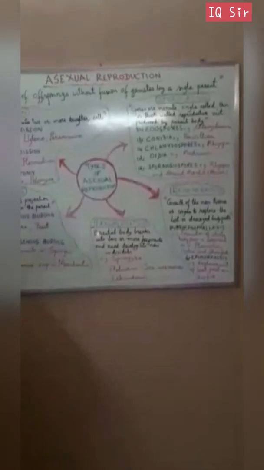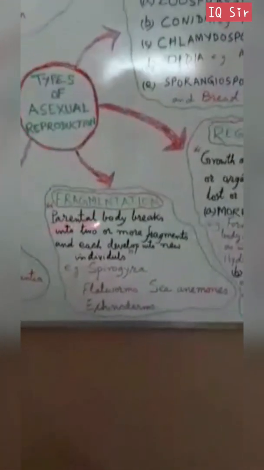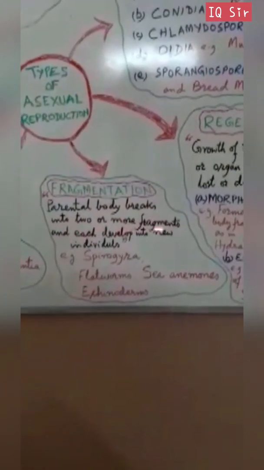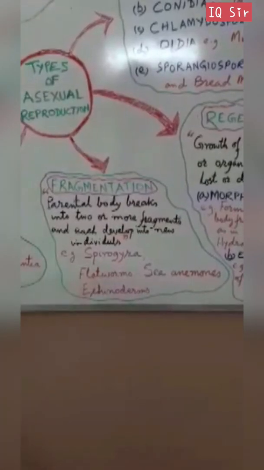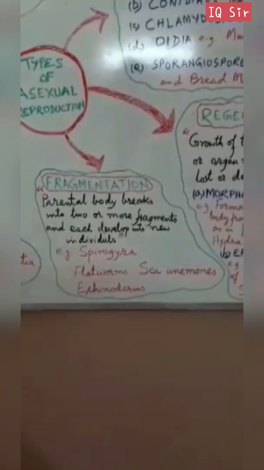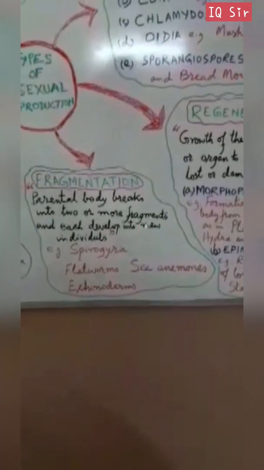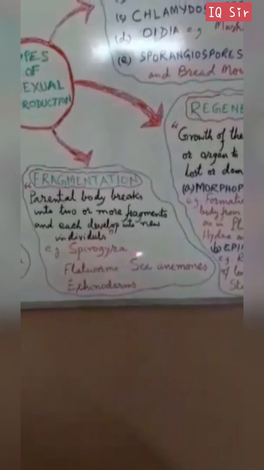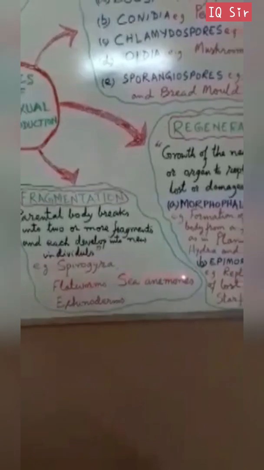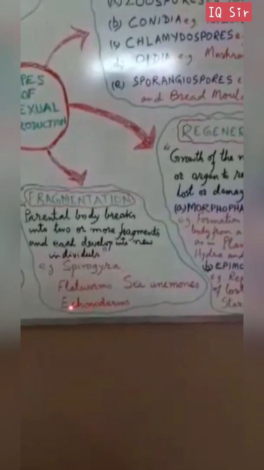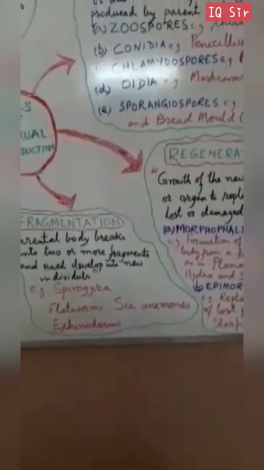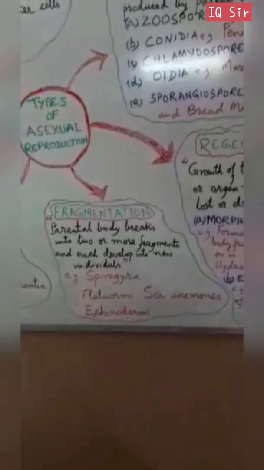Now the next one is fragmentation, where the parental body breaks into two or more fragments, and each fragment develops into a new individual. As in the case of Spirogyra, the filament is fragmented, and each fragment grows into a new plant. The same thing happens in flatworms, sea anemones, and starfish, which belong to Echinodermata. We have already given you a diagram in the concept map.